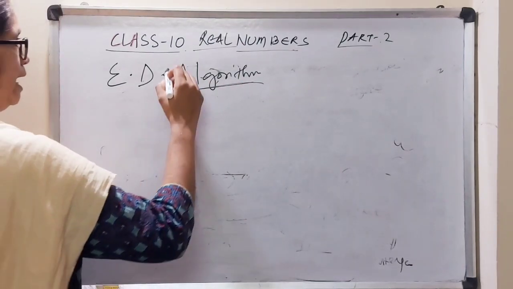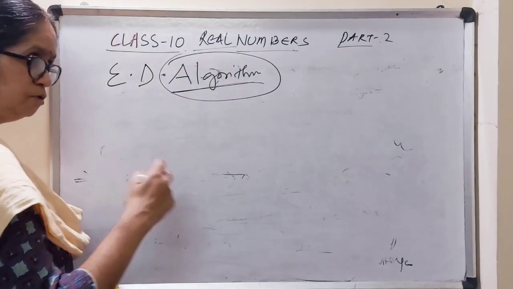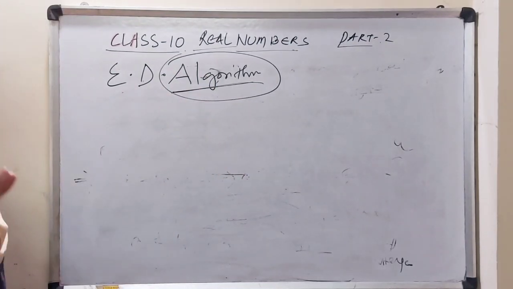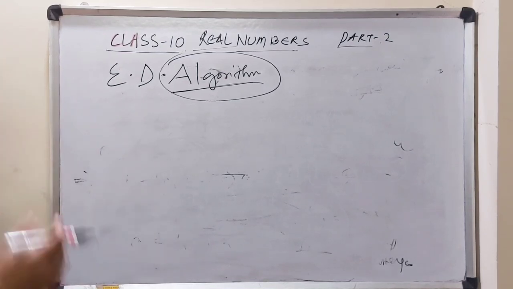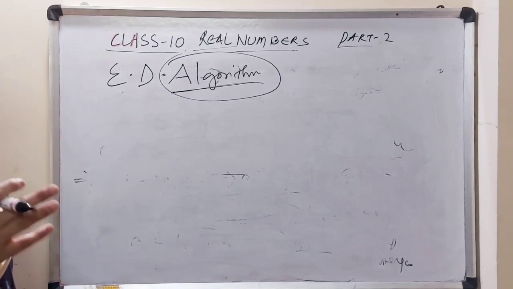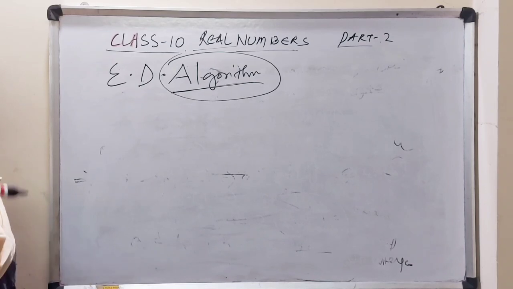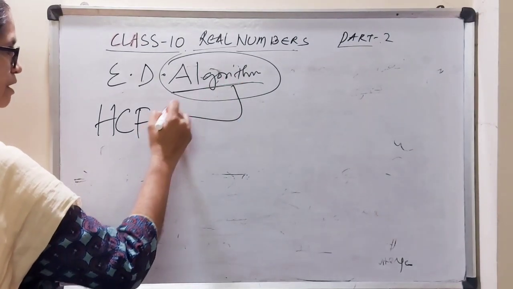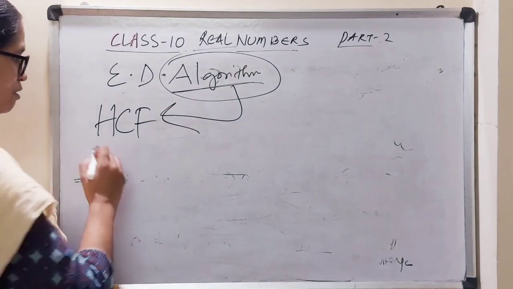So we are going to use a lemma to derive an algorithm. For example, Euclid's algorithm is used to find out HCF. What is HCF? We have already learned HCF in all these classes, right from 6th, 7th, 8th, you have been learning HCF, LCM and all, right? Highest common factor, you already know. Euclid's division algorithm is used to find out HCF.